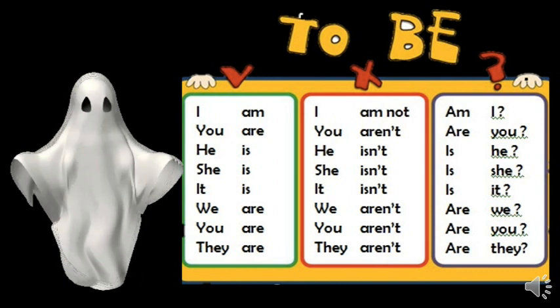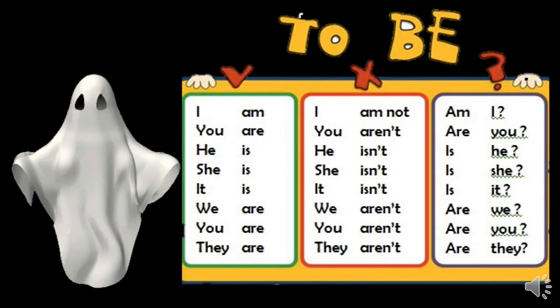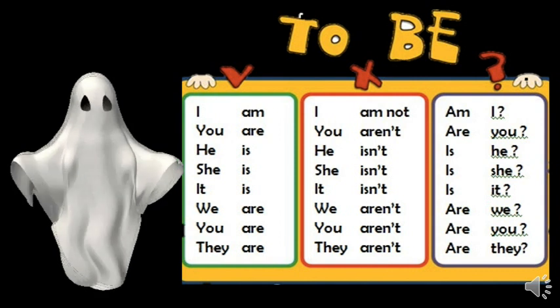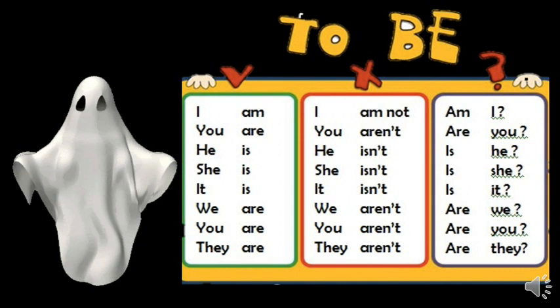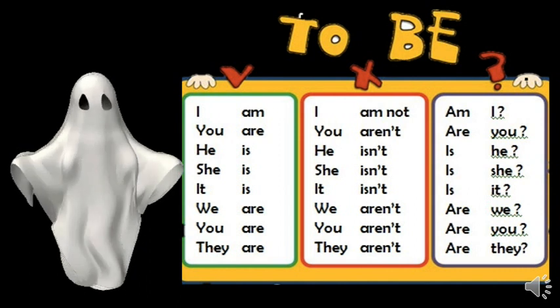Okay, when we talk about more people, we say we are, you are, they are. So when we change to negative form, we say we aren't, you aren't, they aren't. If we want to change it to a question form, we say are we, are you, are they.